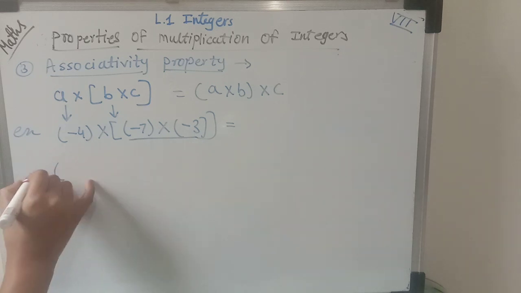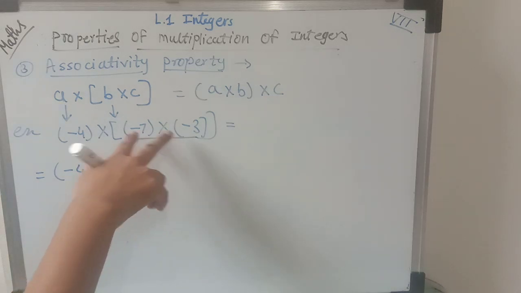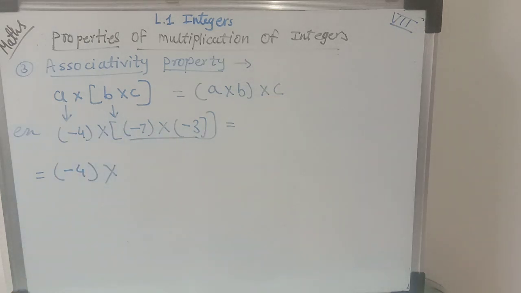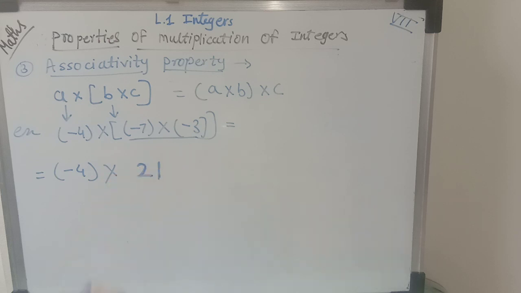So -4 is written as it is. Here two negative integers are there. What we have learned is that when two negative integers are multiplied, the product is a positive integer. So 7 3s are 21. So we write 21 as it is, because the product of two negative numbers is always positive.